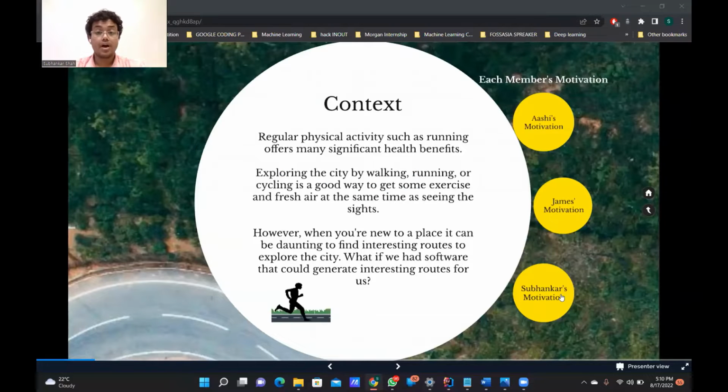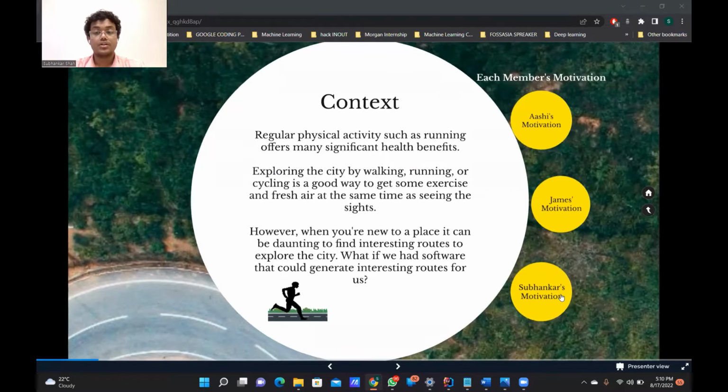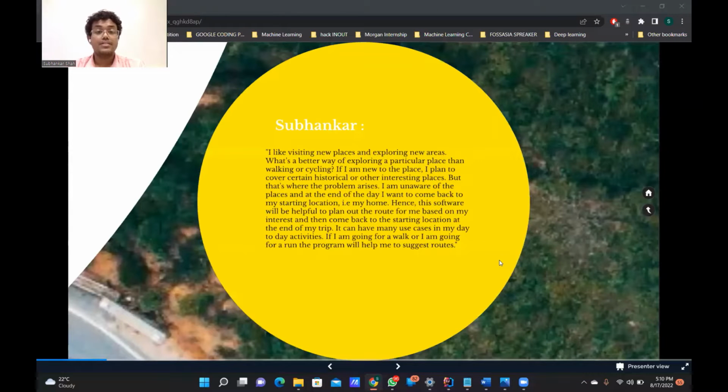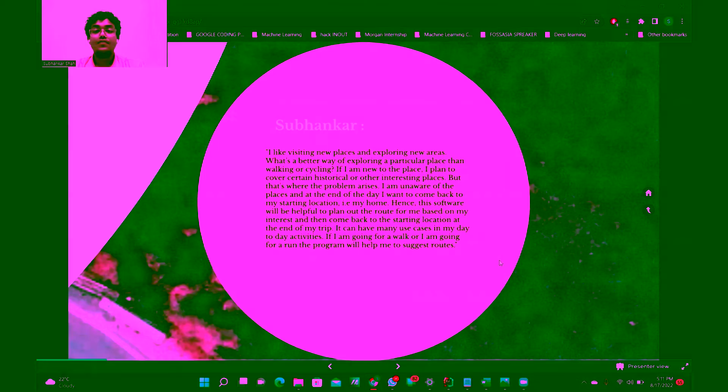Hello everyone, this is Shubhankar and this is my motivation. I like visiting new places and exploring new areas and would prefer walking around if I am new to the place. I plan to cover certain historical or other interesting places, but most of us don't know the place and they also want to come back to the starting location. Hence, this motivated us to work on a software which will plan out the route for me based on my interest and then come back to the starting location at the end of the trip.